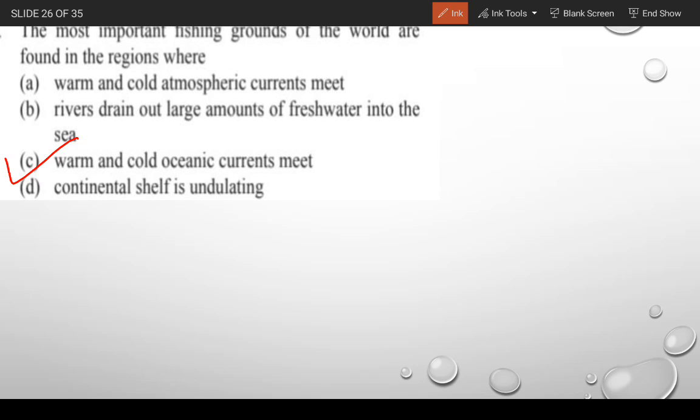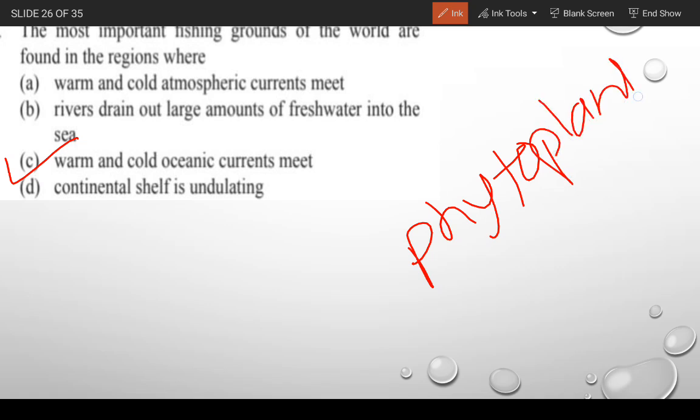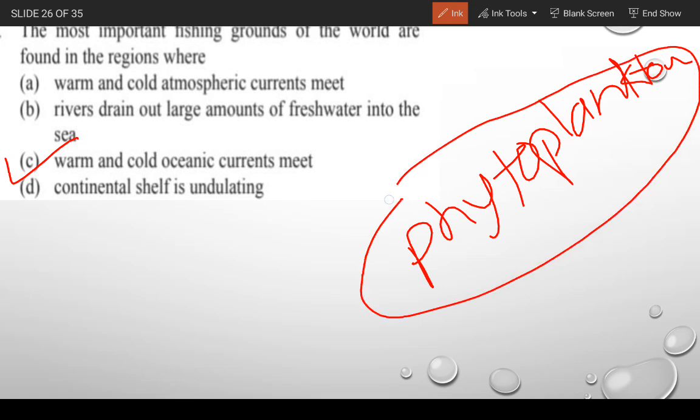In that region, phytoplankton are found, and this phytoplankton is liked by fish.